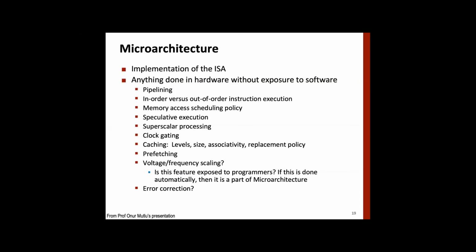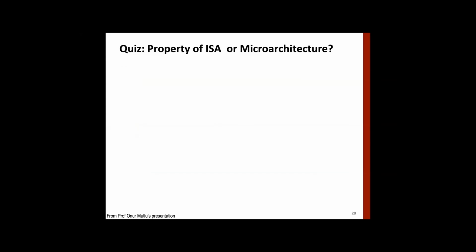Do I have that feature available in an assembly language instruction? If yes, it's part of ISA. If no, or if the system is doing it automatically, then it is part of microarchitecture. Similarly, error correction. So something that is not defined in an assembly language instruction or ISA is part of microarchitecture. That's the philosophy.